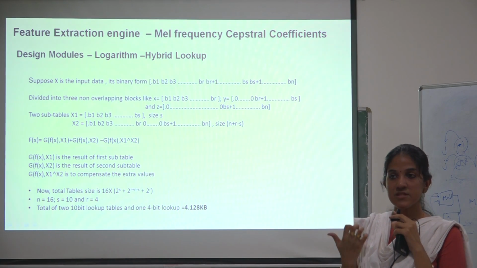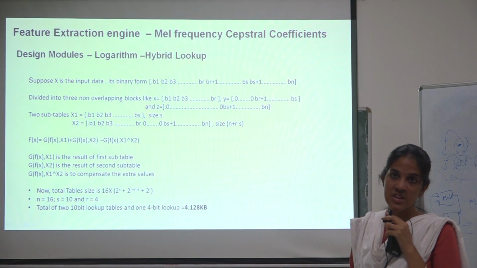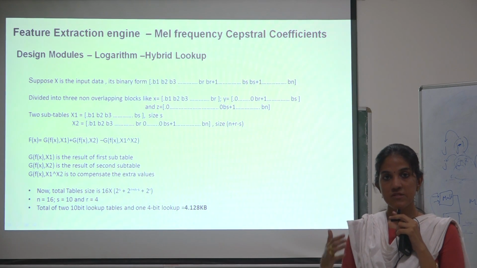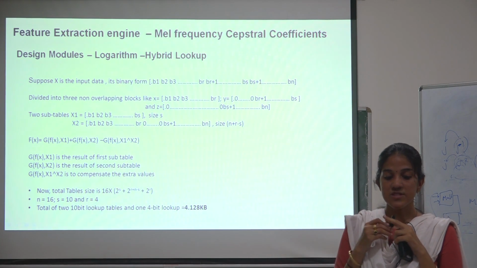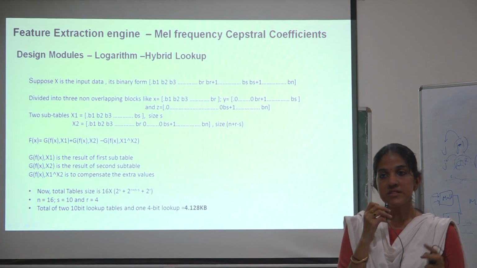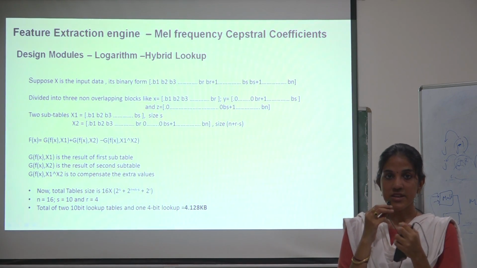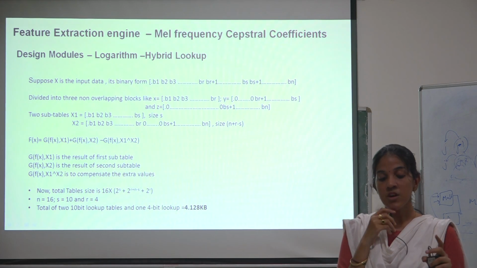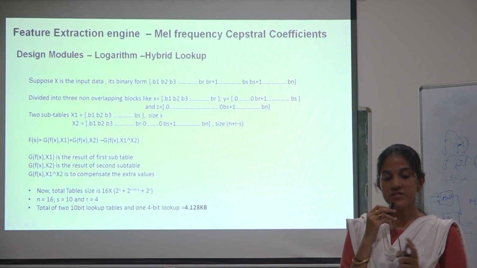However, if we represent this as 3 non-overlapping blocks, we have the disadvantage of needing more memory. So what we actually do is take only 2 subtables with an overlap, and then the overlap part is subtracted.